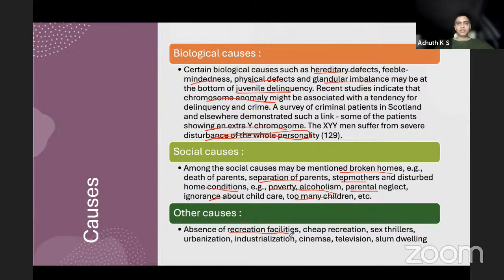When people don't have recreation, they do this. There's also something called kleptomania, where they steal small things which they could even afford. This is cheap recreation, sex thrillers, urbanization, industrialization. Unable to get recreation at a higher cost, they find it at a lower cost by doing all these things.